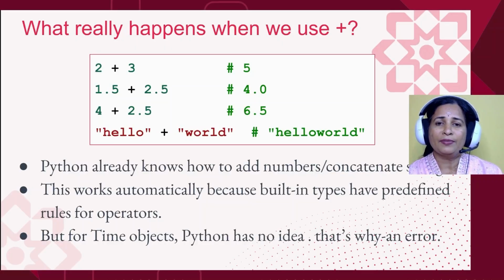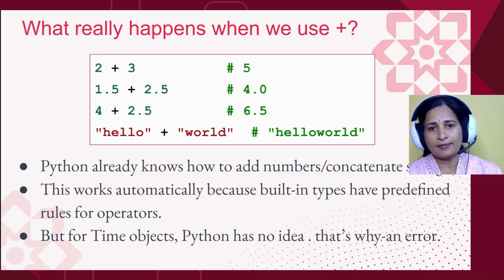Let's look at something very familiar first. Here, when we write something like 2 plus 3, Python knows that both are integers, and so it simply adds them and gives us 5. If we try 1.5 and 2.5, both are floats here, Python adds them up and gives 4.0.